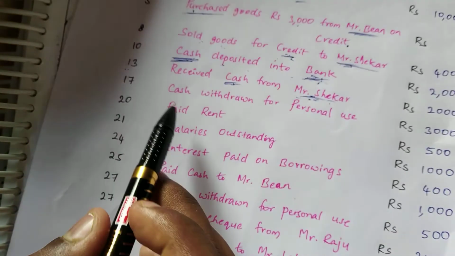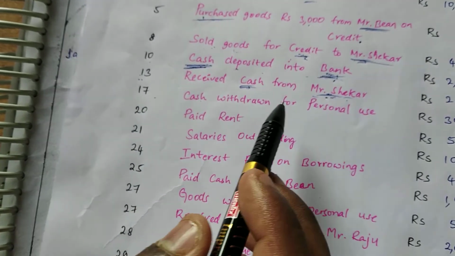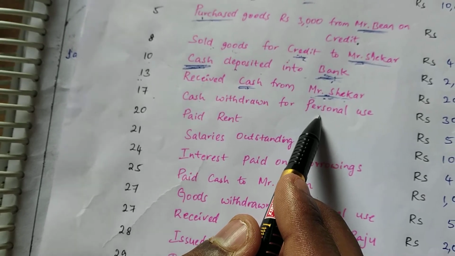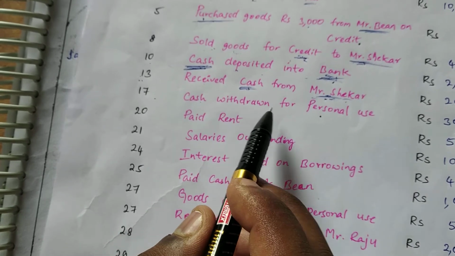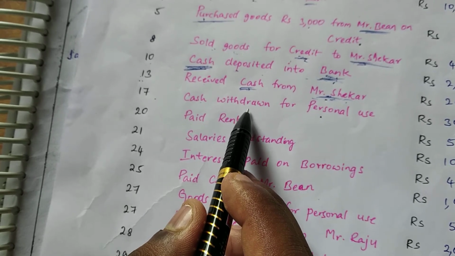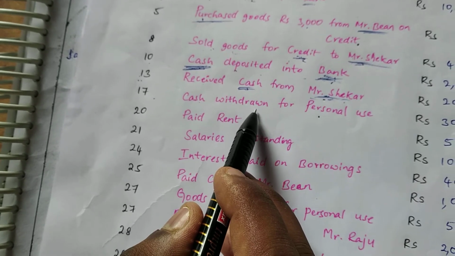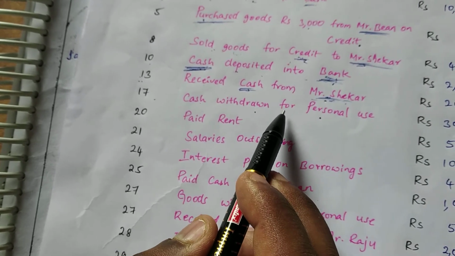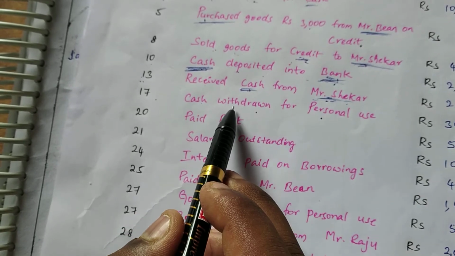Now, on January 17th, cash withdrawn for personal use. What does it mean? They urgently required some amount of cash, so they have withdrawn it from the business for personal use. What does it mean? Drawings. We have the drawings here. Drawings is a personal account, since they are withdrawing the cash. So cash is going out of the organization.